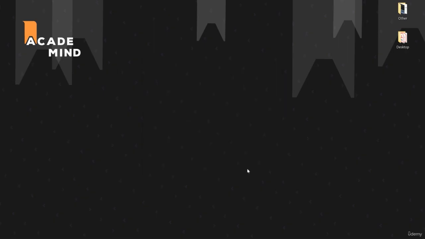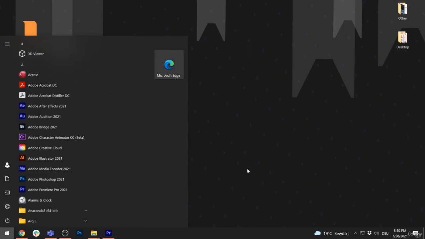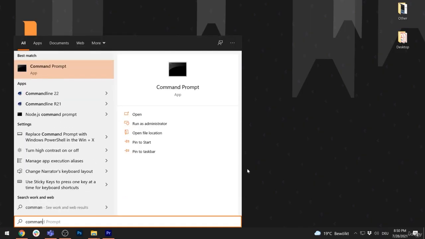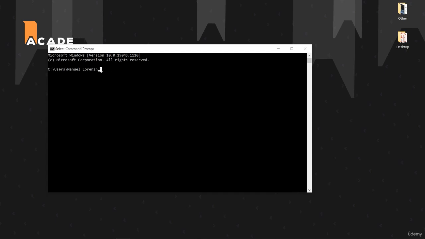Now, to see whether Git was installed successfully on our machine, we will use the Windows key and now enter the command prompt term up here. Here you see command down there is already sufficient. And now we can open the command prompt on Windows by clicking up here. This is now our command prompt. And in this command prompt, we can now write our first Git command. And this command is git, so like this. Now we add a space.